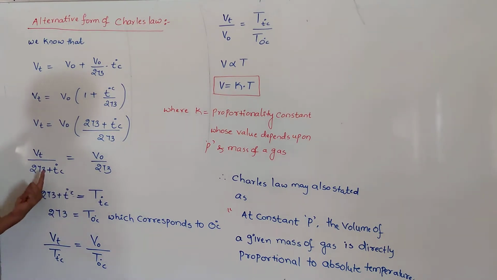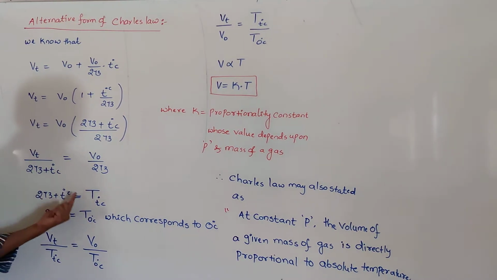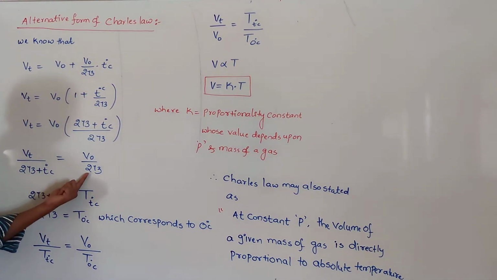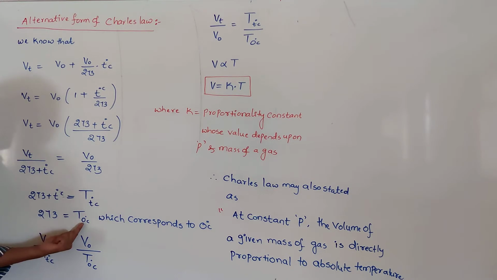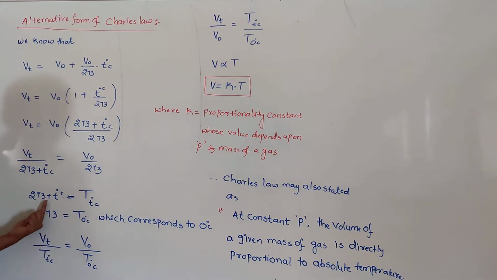What is 273 plus T degrees centigrade? That is the temperature in Kelvin at T degrees centigrade. What is 273? The 273 is the temperature at 0 degrees centigrade in Kelvin. Substituting these two values, Vt by T at T degrees centigrade is equal to V naught by T at 0 degrees centigrade.